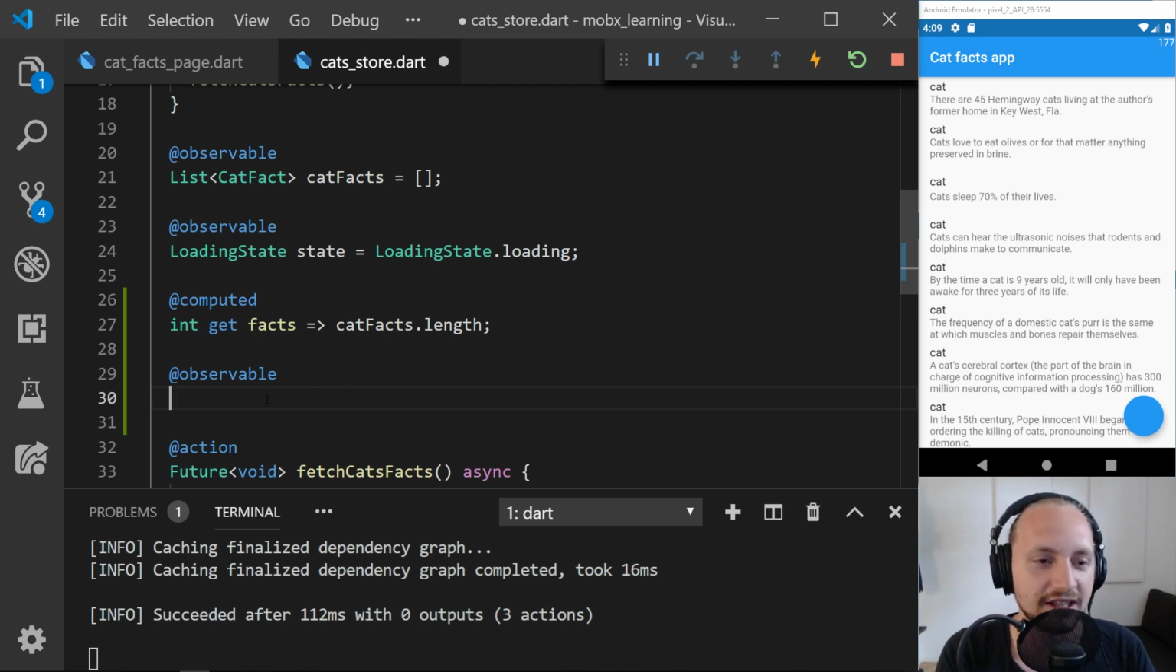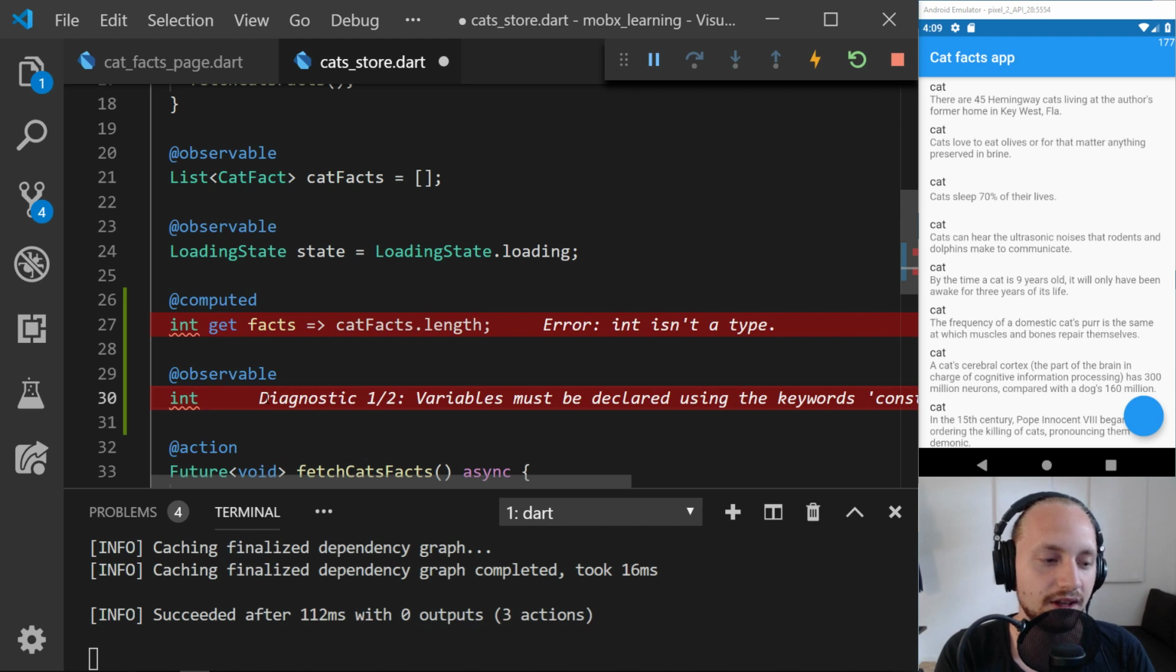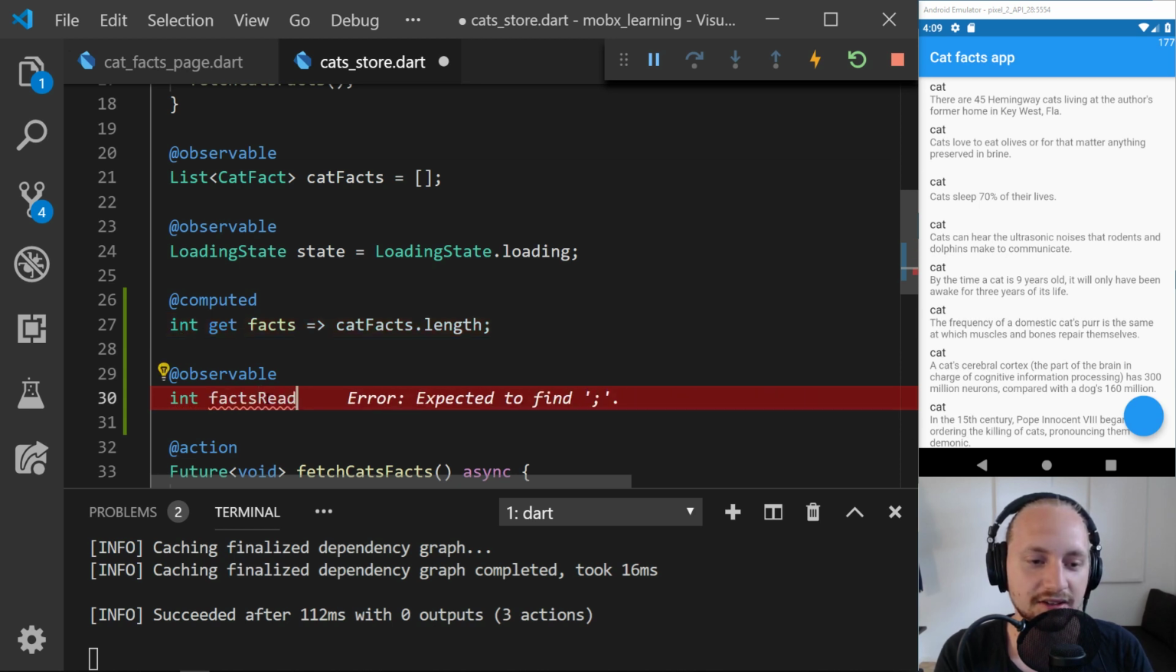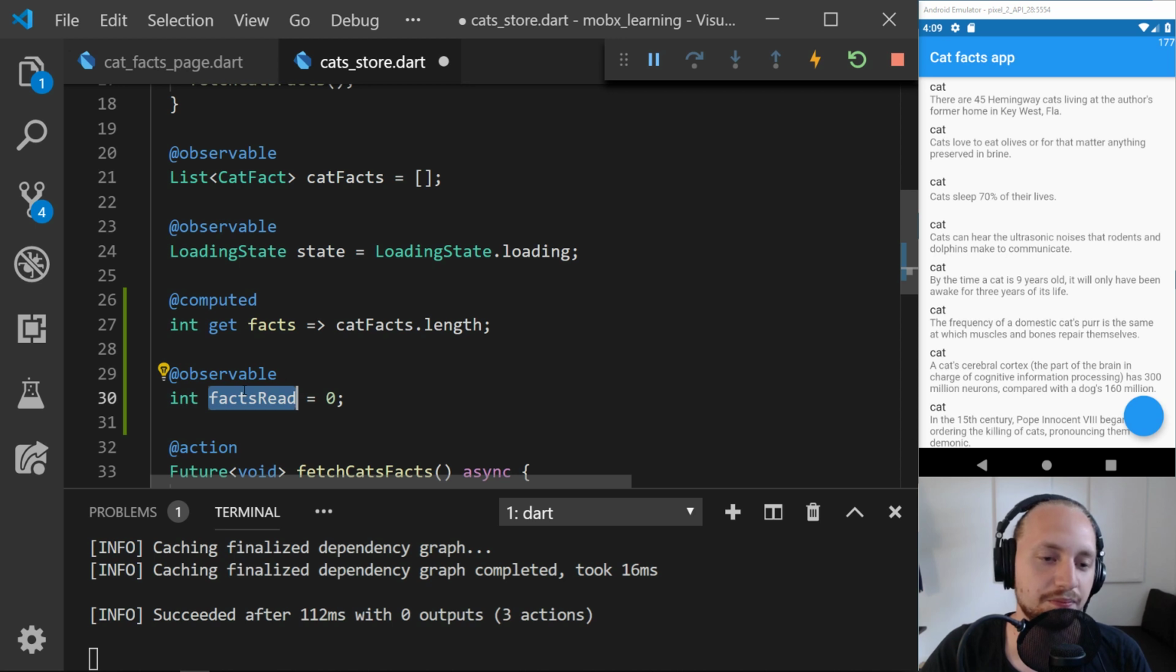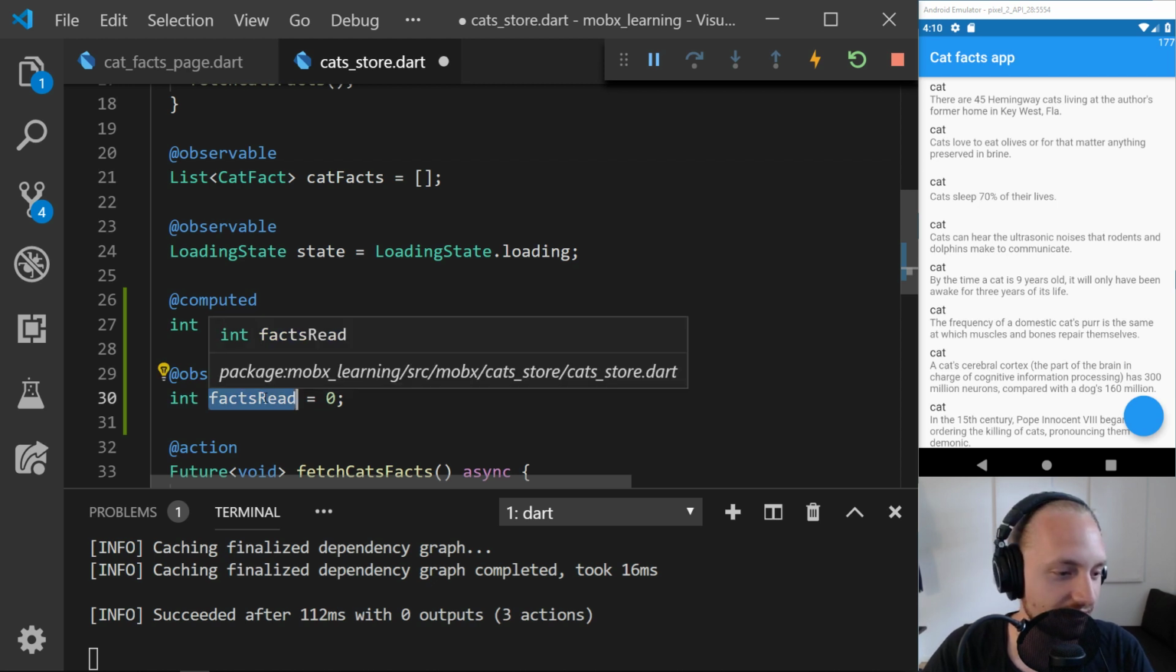So we're going to have an int, and this will be facts read, and this is equal to 0 when we start. This will probably be stored in a backend later, but we don't really care about that. This is more about the state management side.